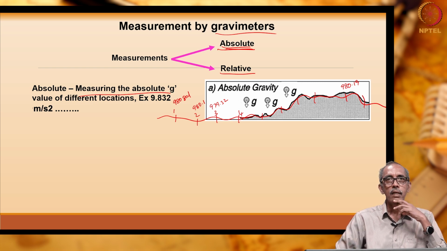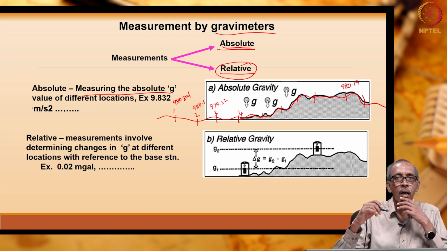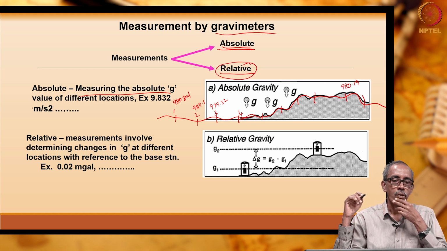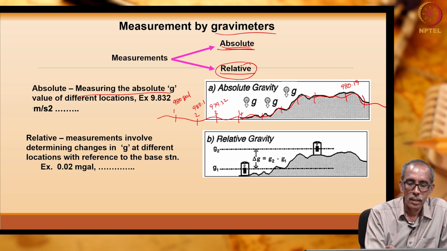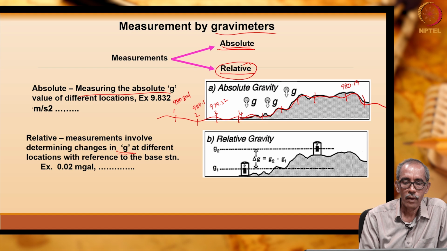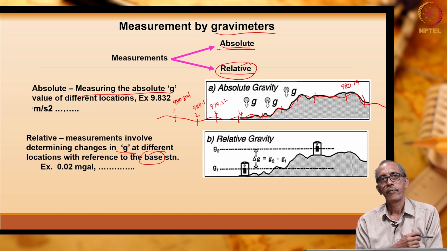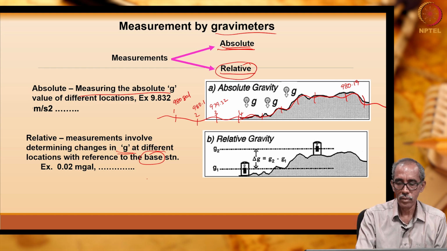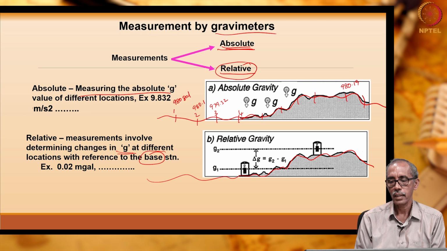In another way, we can just note down the relative gravity values. So, here measurements involve determining the g value at different locations with reference to a base station. We can decide the base station. Let us decide this is the ground surface. I am choosing one station as the base station.